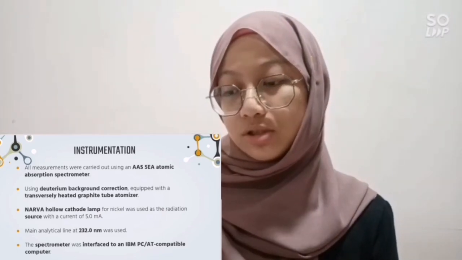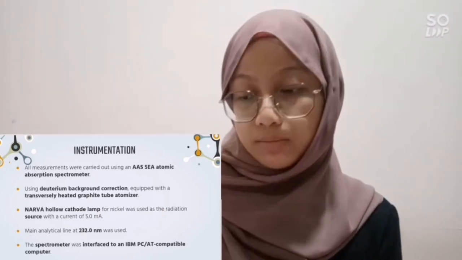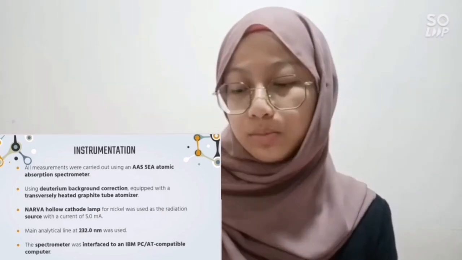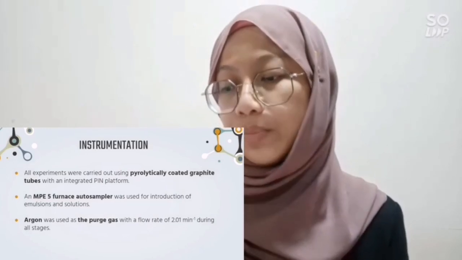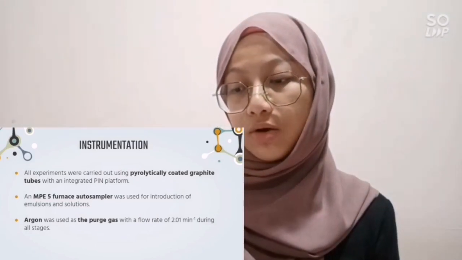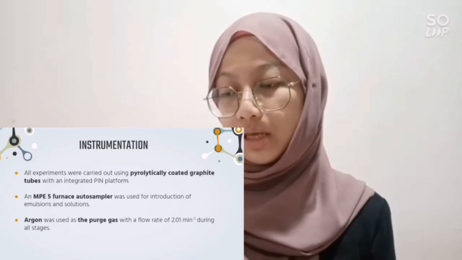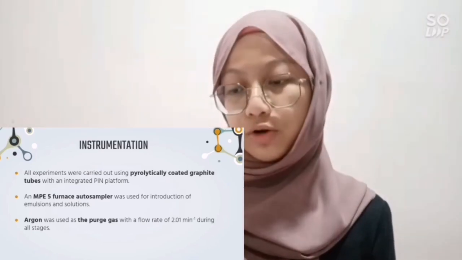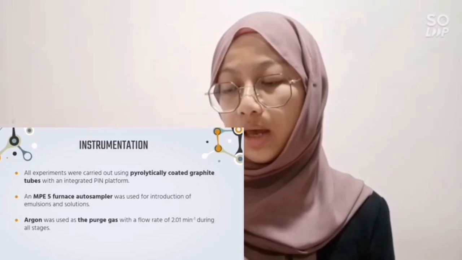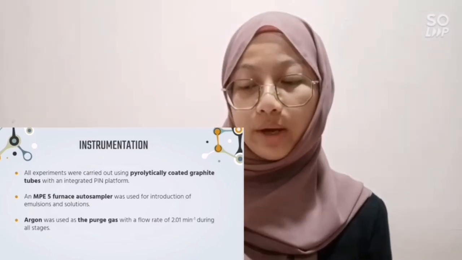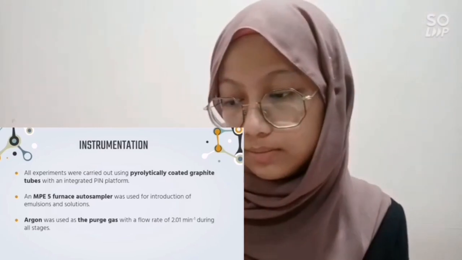Main analytical line was set at 232.0 nm, and the spectrometer was interfaced to an IBM PC80 compatible computer. Also, the experiments were carried out using a pyrolytically coated graphite tube with an integrated pin platform. An NPE5 furnace autosampler was used for introduction of emulsions and solutions, and argon gas was used for the purging gas with a flow rate of 2.0 L per minute during all stages.